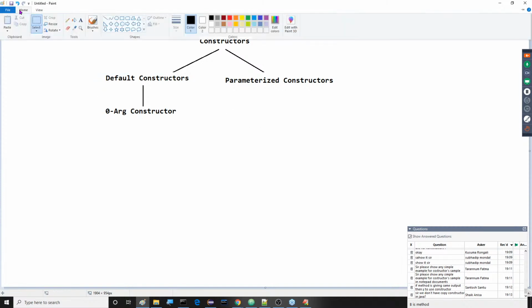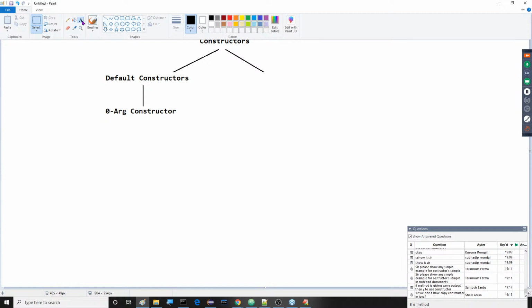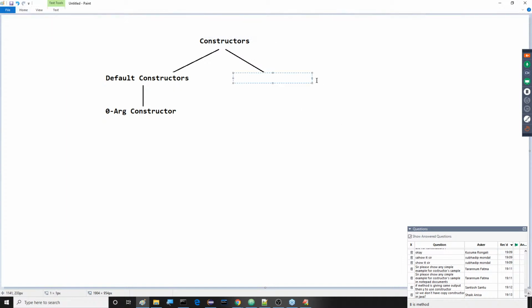Next, two types of parameterized constructors, sorry, this is wrong analysis. Wait. It's not parameterized constructors. Sorry. This other category is user-defined constructors.